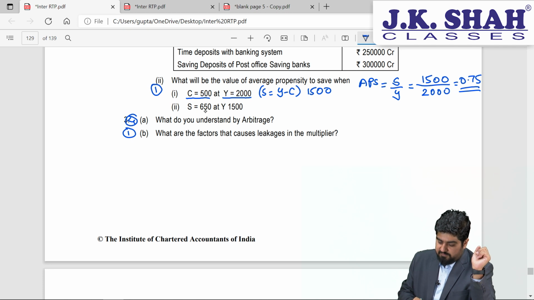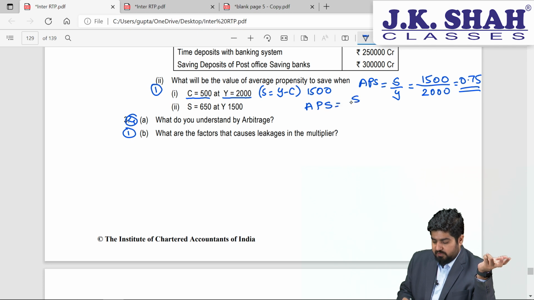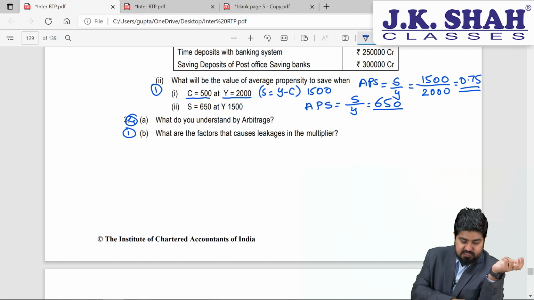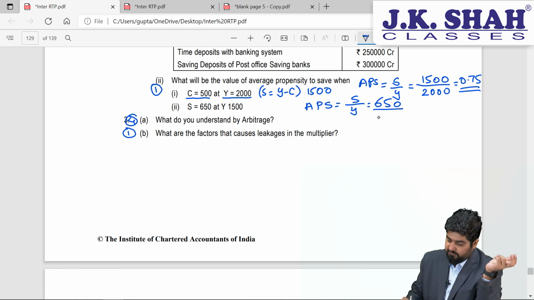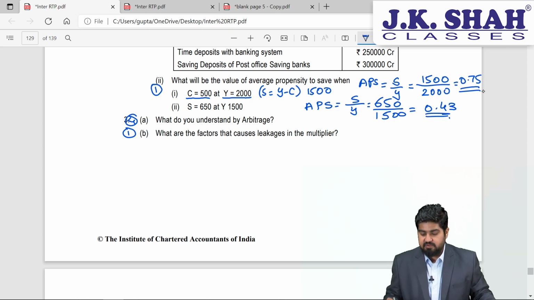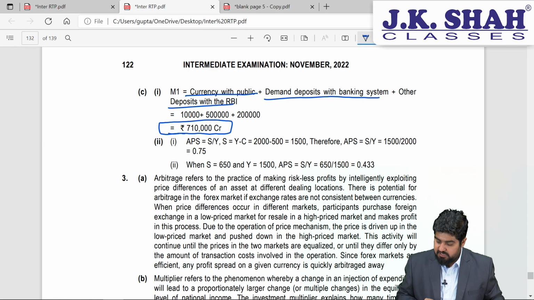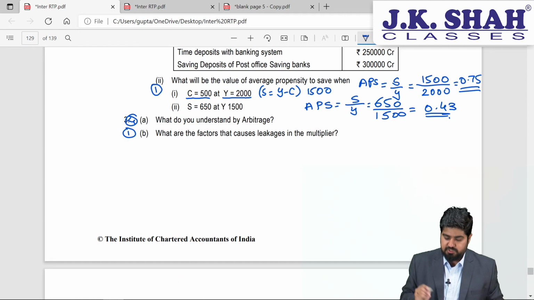And 650 directly savings is given here, so no need to calculate anything. So APS will be S upon Y. So that will be 650 divided by income that they have given. It is nothing but 1500. So 650 divided by 1500 will be 0.43. So the answer that we are getting here, it will be 0.75 will be our APS, 0.75, and lastly it will be 0.43.33333. It is continuous, so we can keep it very simple up to 2 decimal points, no problem at all.